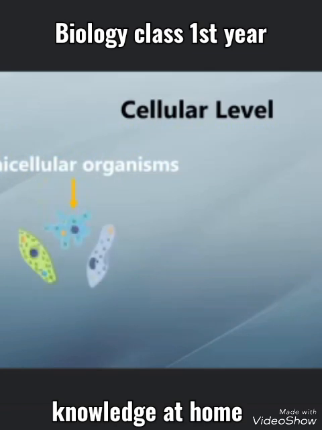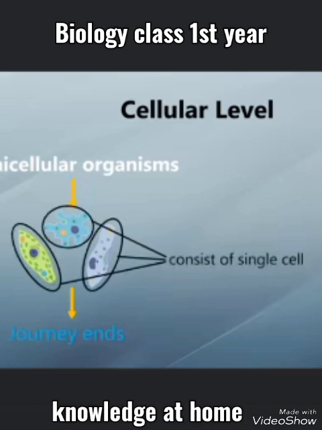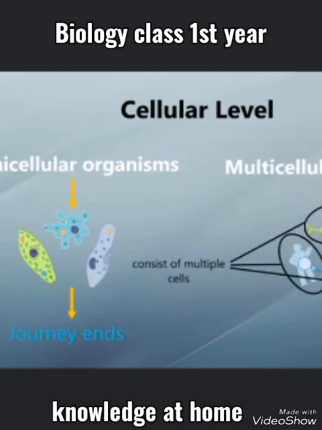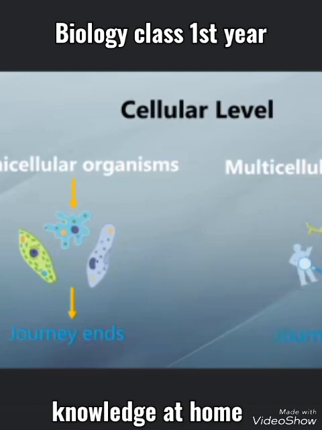The journey of levels of organization of unicellular organisms, that are prokaryotes and most protists, ends here, because the entire organism consists of a single cell. However, in multicellular organisms, that are most fungi, all animals, and all plants, the organism consists of up to trillions of cells, so the journey still continues.